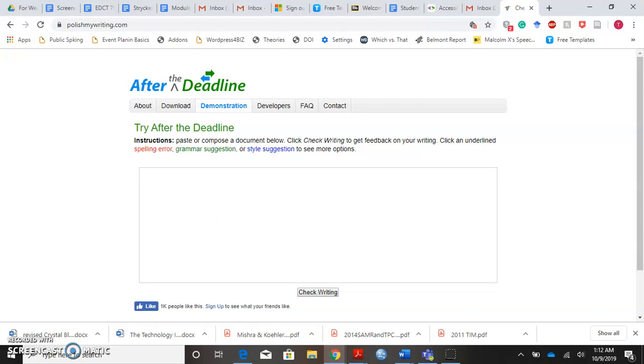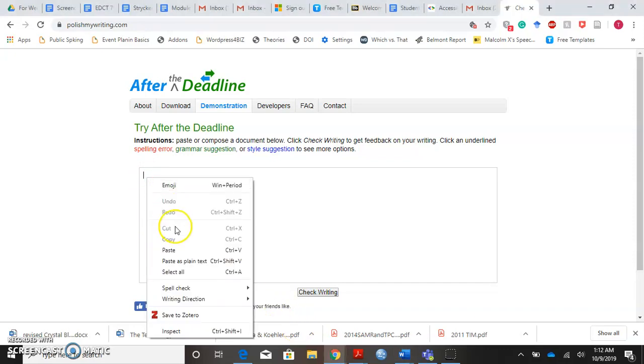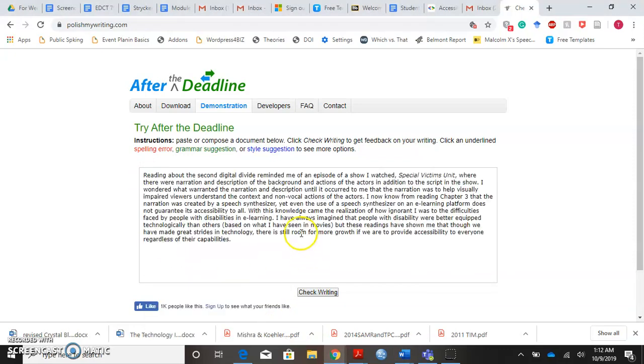So I'm going to go ahead and copy my writing sample from a Word document. So I'm pasting it. As you can see, this is my writing sample. I click check writing and almost immediately you see that I have gotten two words underlined. And so the first word, construction, which has been underlined, was created.